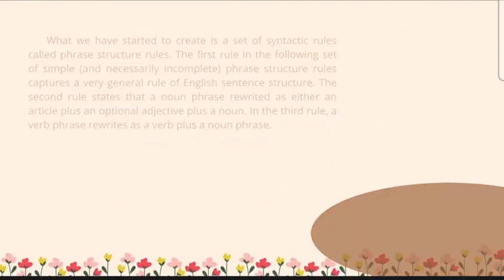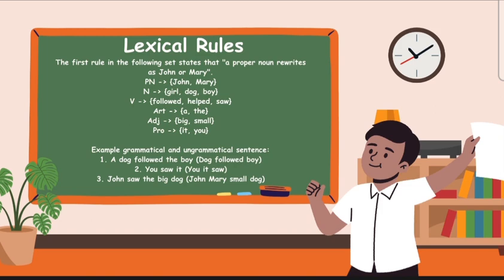And here we go, the lexical rules. The first rule in the following set states that a proper noun rewrites as John or Mary. Example grammatical and ungrammatical sentences. First, a dog followed the boy. Dog followed boy. The second, you saw it. The third, John saw the big dog.